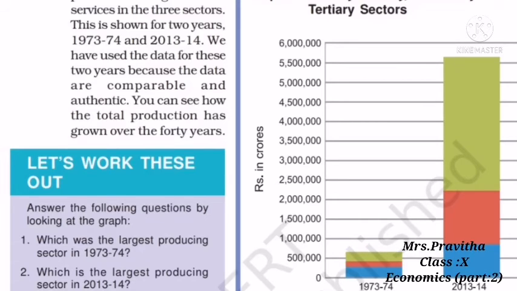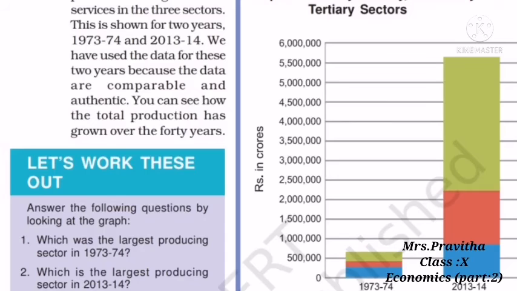Now we are going to look at the second data for 2013-14. Just look, you can conclude which sector is the emerging sector: the tertiary sector. The percentage of the tertiary sector in GDP is very high. Then second is the secondary sector, third only the primary sector.